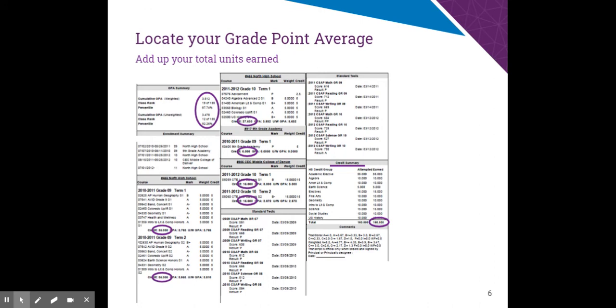So then what you see specifically under the 9th grade, you'll see circles there, and that lists how many credits you've earned each term. And last year our terms were in semesters. So hopefully what happened is you earned approximately 30 credits for your first term and 30 credits or more for your second term, having earned a total of 60 for the year. And then if you look over to the right, it says credit summary, and that should tell you how much you have earned in total since you've been in high school.